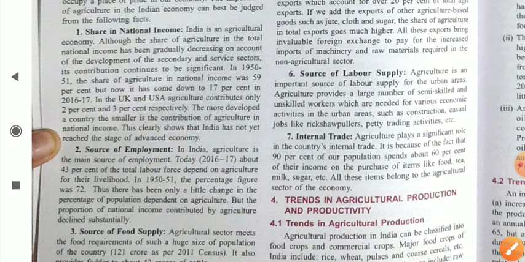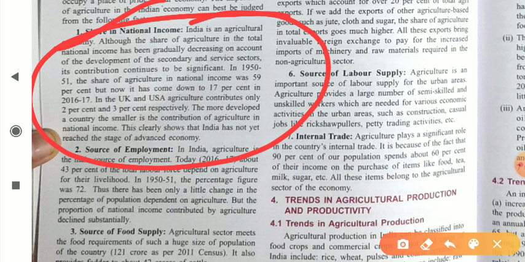The first one is share in national income. India is an agriculture economy. Although the share of agriculture in the total national income has gradually decreased on account of development of secondary and services sector, as I told you, in 1950-51 the share of agriculture in national income was 59%.